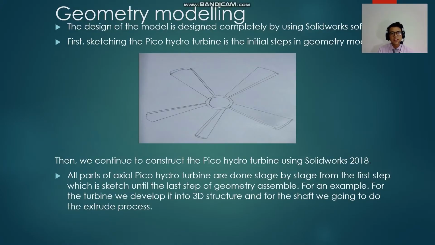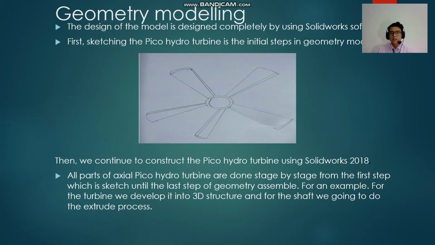Okay, for the geometry modeling, the model is designed completely using SolidWorks software 2018. The first step is sketching the Pico hydro turbine, which is the initial step of the geometry modeling. And then we continue to construct the Pico hydro turbine using SolidWorks 2018. All the parts of the axial Pico hydro turbine are done stage by stage, from the first step, which is a sketch, until the last step of geometry assembly.